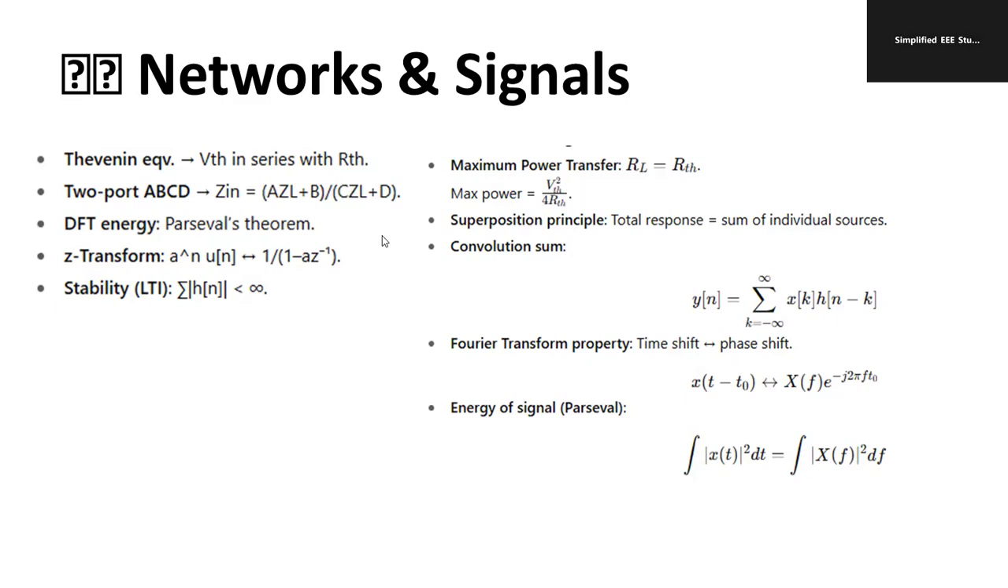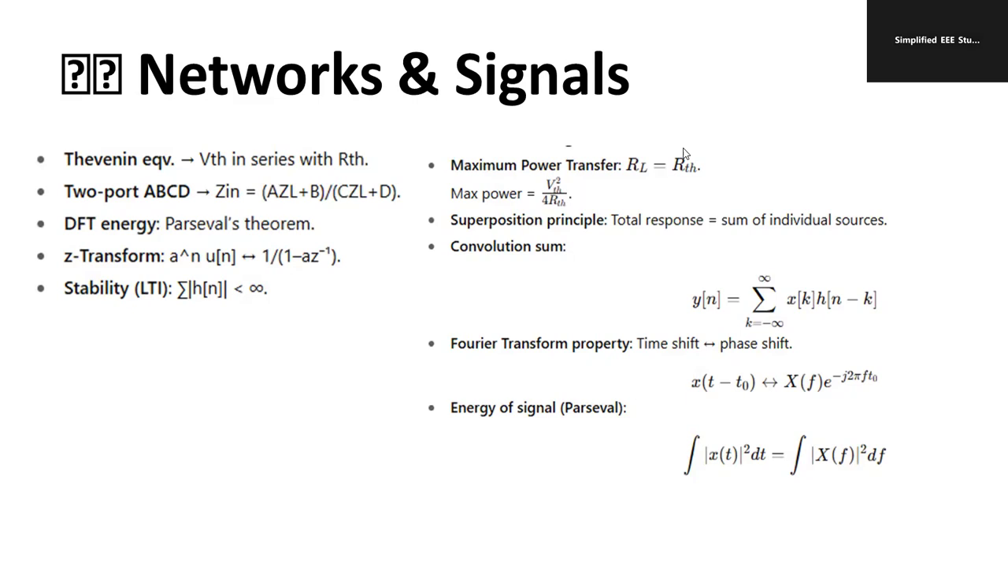DFT energy is explained based on Parseval's theorem. Z transform has a standard formula: Z of a to the power n into u of n is equal to 1 by 1 minus a Z to the power minus 1. Linear time invariant stability: summation of |h of n| less than infinity. Similarly, the maximum power transfer theorem you also have to study. You can expect problems for your examination.